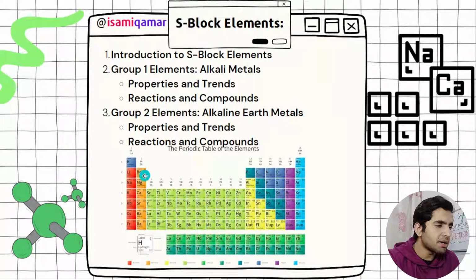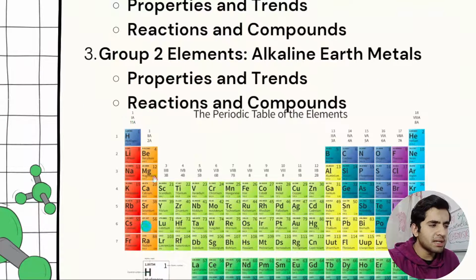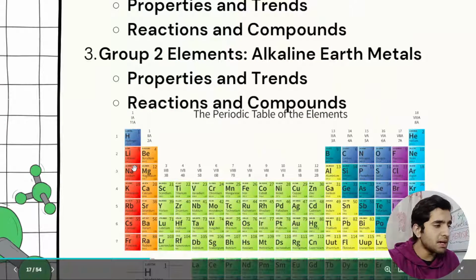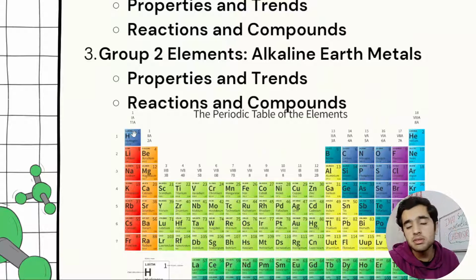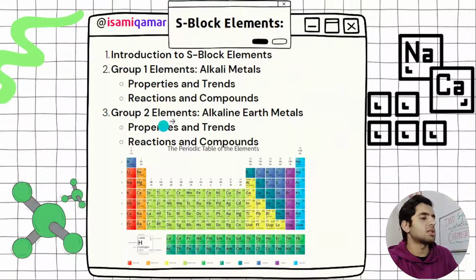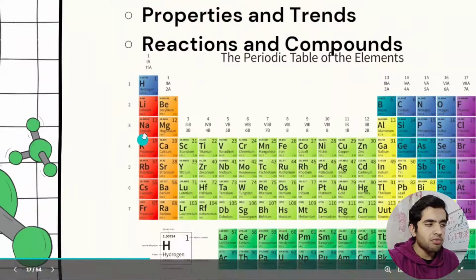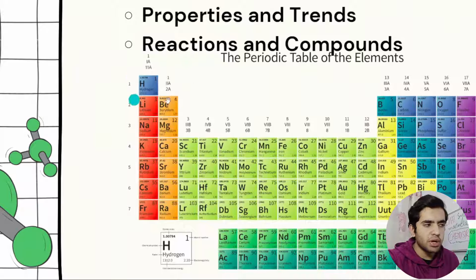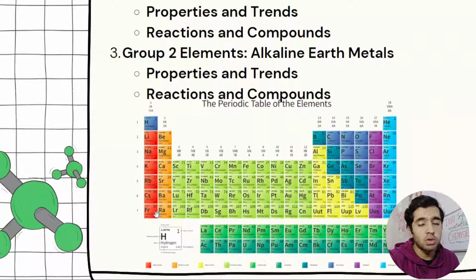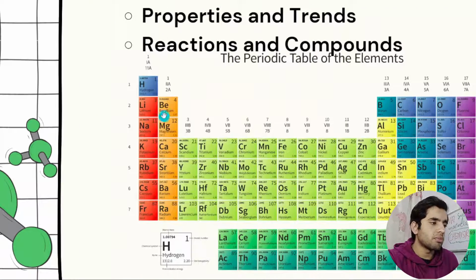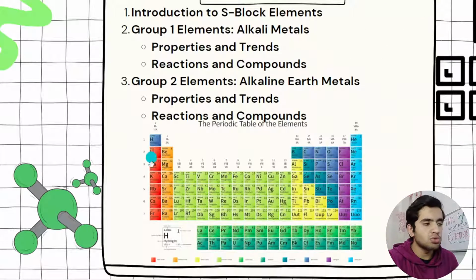Then we have got alkaline earth metals. So the basic question is that these both are basic compounds. So the question that can be asked from here: are alkali metals more basic than alkaline earth metals, or alkaline earth metals more basic than alkali metals, because these both form ionic bonds with the most electronegative elements. These are most electropositive elements because these are metals. From top to bottom, excluding hydrogen, from lithium to francium, metallic character increases. From beryllium to radium, also metallic character increases. Also the reactivity increases from top to bottom.